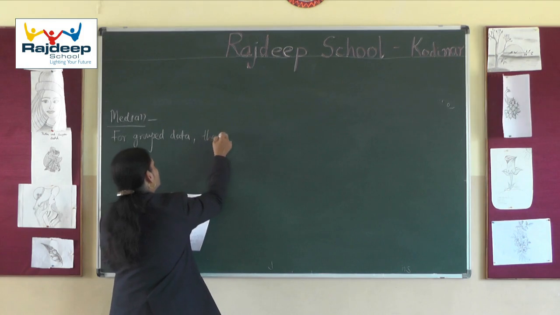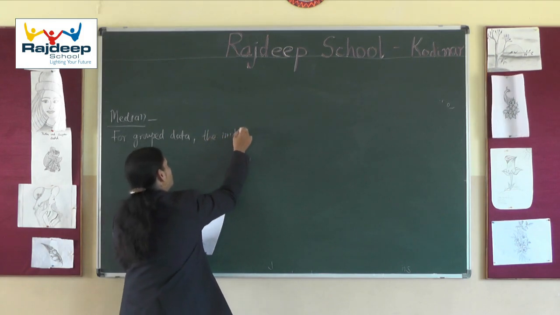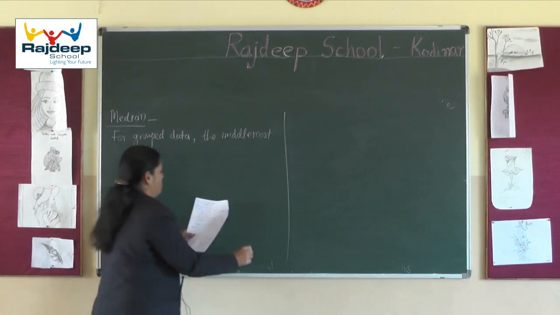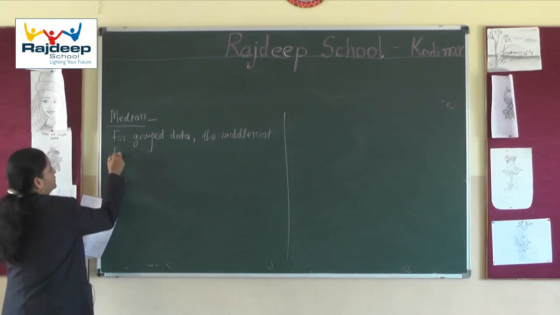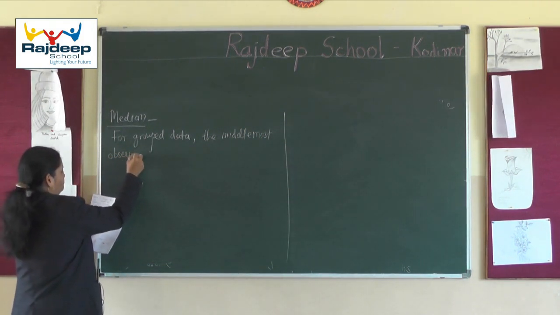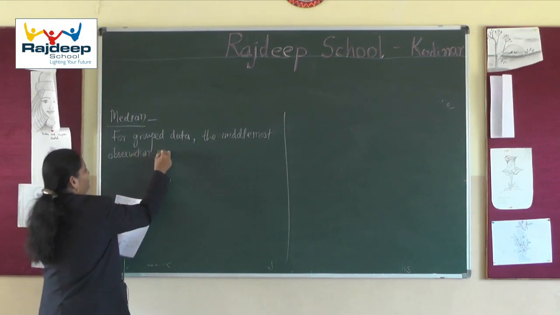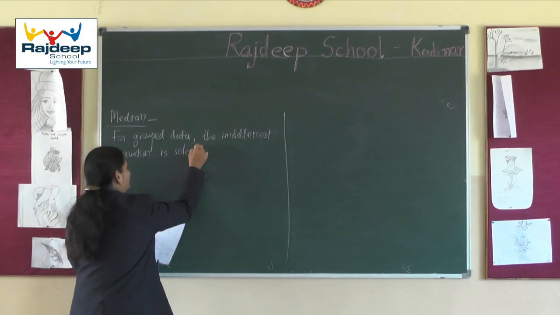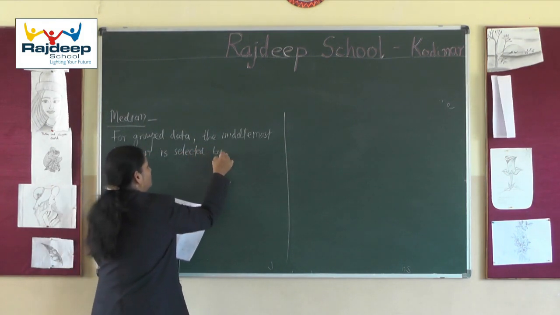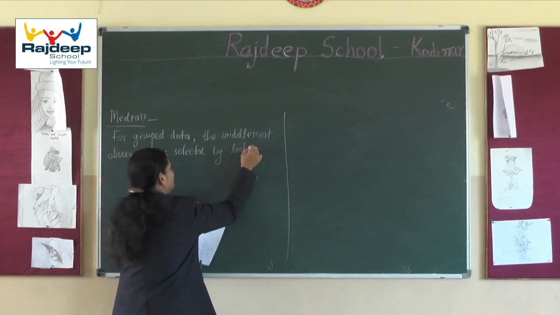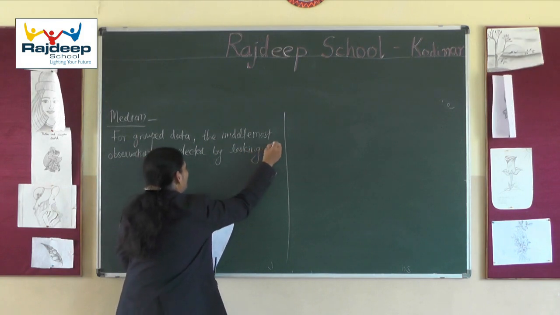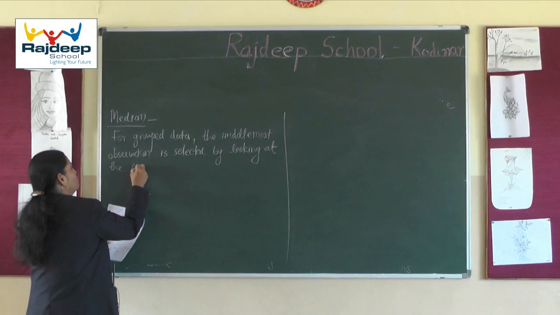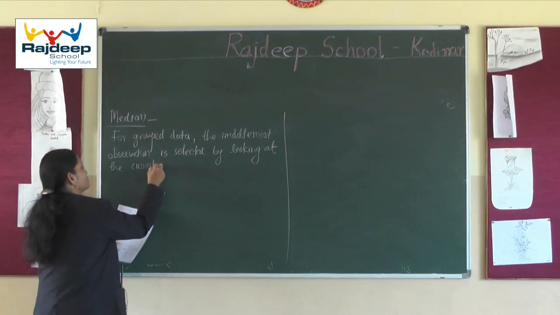The middlemost observation is selected by looking at the cumulative frequencies.